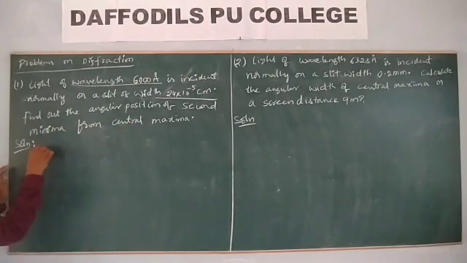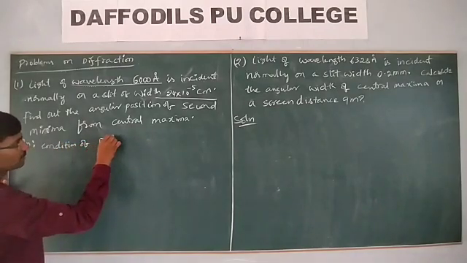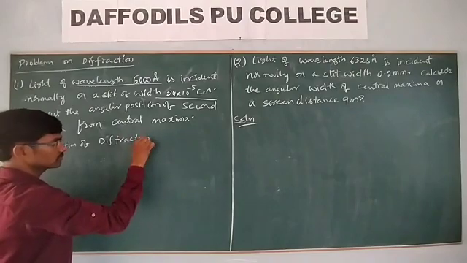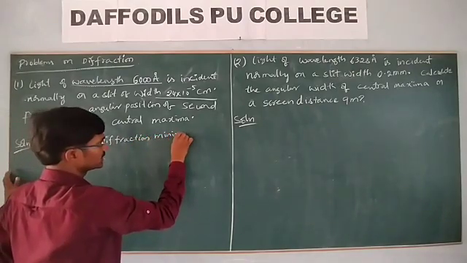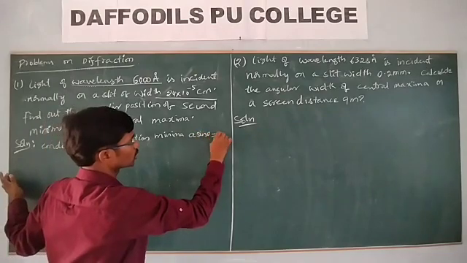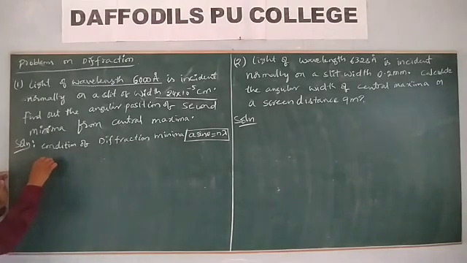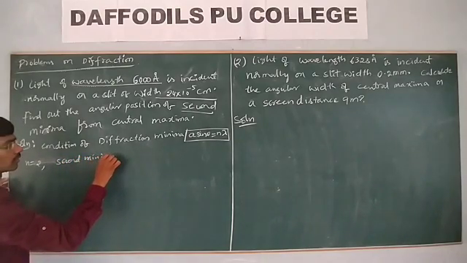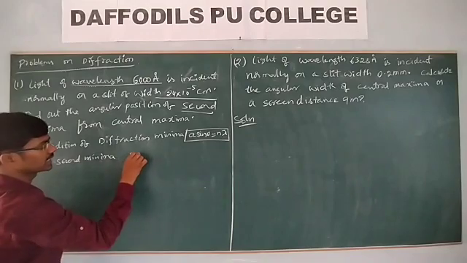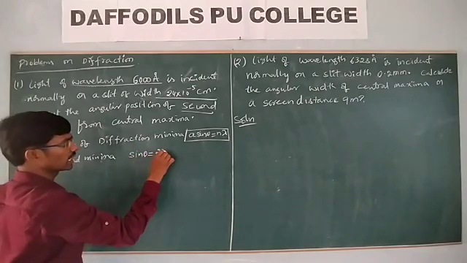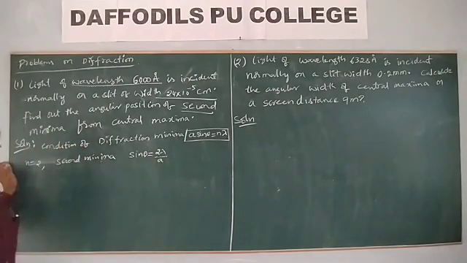Second minima. What is the condition for minima? Condition of diffraction minima. What is it? a sin theta is equal to n lambda. Is it? Then what can we calculate here? Sin theta for second minima. Second means what? n is equal to 2. Then what do we get here? Sin theta is equal to 2 lambda by a.